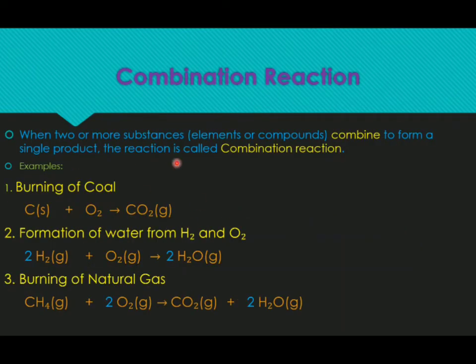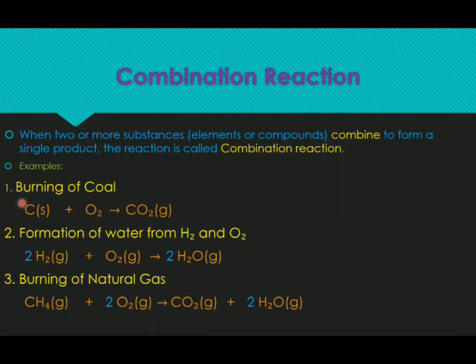So we will go to the combination reaction. We will take up each type of reaction in detail. So what is a combination reaction? When two or more substances combine to form a single product, the reaction is called a combination reaction. Here the keyword is combine. The substances can be elements or compounds. What do you mean by a compound? The combination of elements, combined in a constant ratio. So it can be elements or compounds, and when they combine to form a single product, the reaction is called a combination reaction.